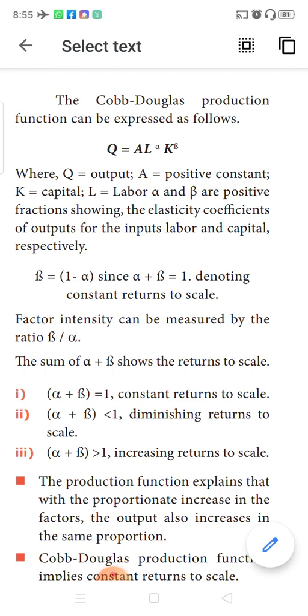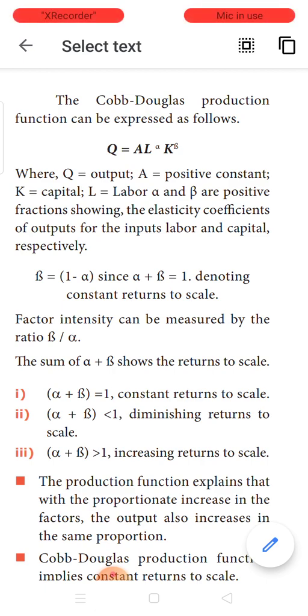The expression goes like this: Q is equal to A L power alpha K power beta. Q represents the output, the amount of output produced. A is a positive constant, that is, any number. L refers to labor, and alpha refers to a positive integer, the power of labor, meaning the number of times the labor is repeated. K refers to capital, and the power beta refers to the number of times the capital is circulated.